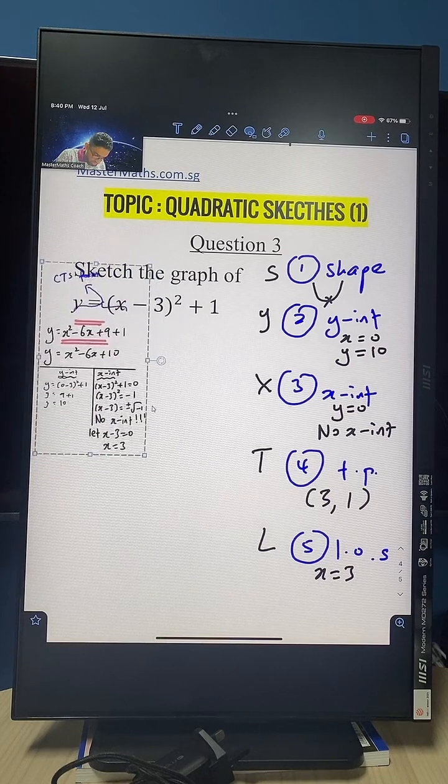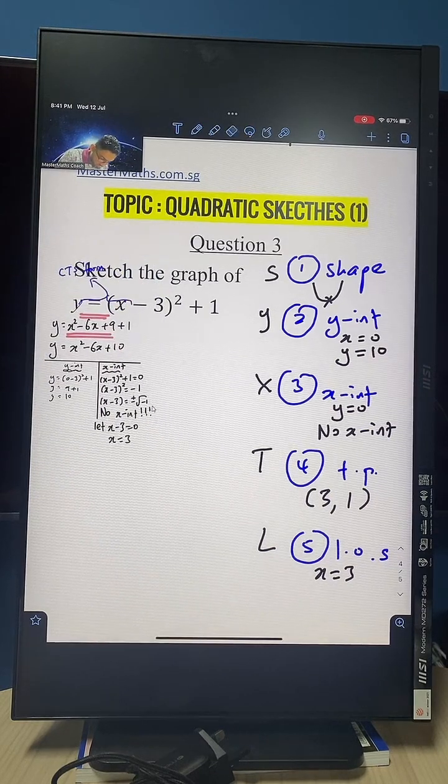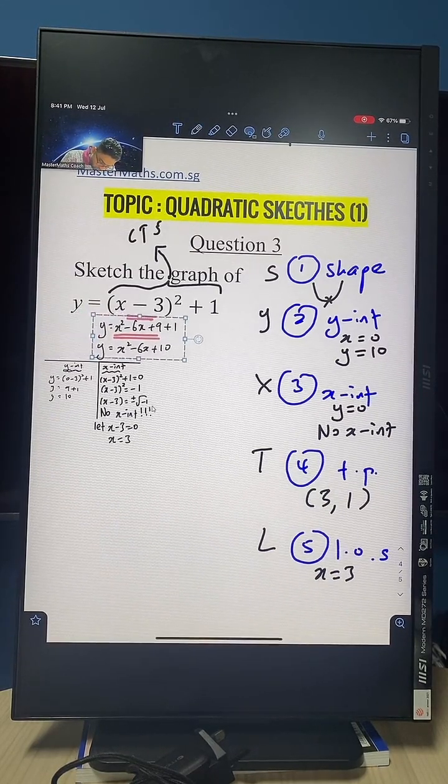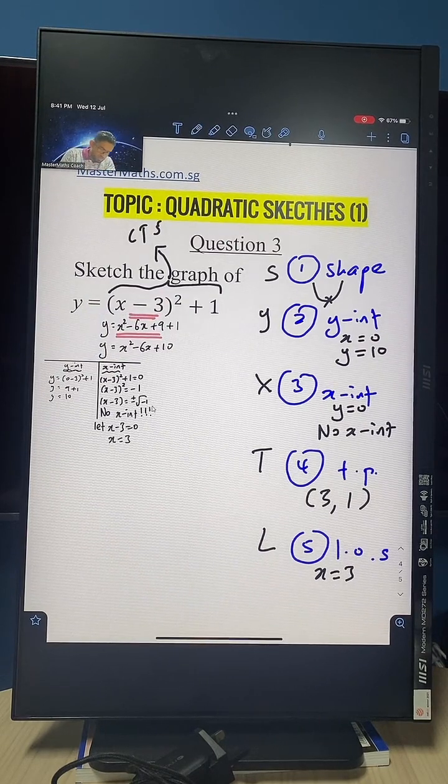Okay, let's put it here. Need space, so we'll go and sketch this graph first. Again, this is a CTS form. Let's sketch this out.